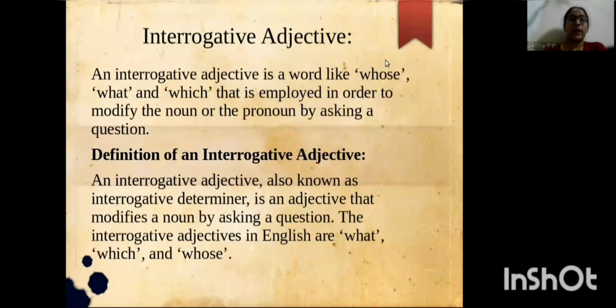Interrogative adjective. An interrogative adjective is a word like whose, what, and which that is employed in order to modify the noun or the pronoun by asking a question. Definition of interrogative adjective. An interrogative adjective, also known as an interrogative determiner, is an adjective that modifies a noun by asking a question.